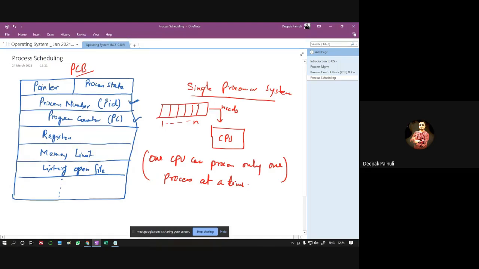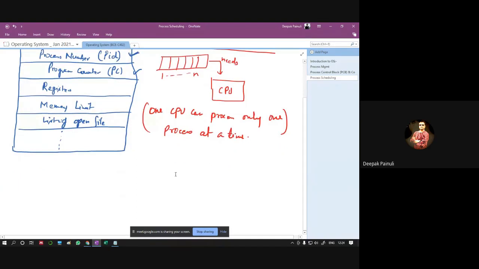So for that, what does the system do? The system maintains some different types of queues for them, right? Like ready queue. In the last class we had ready queue.